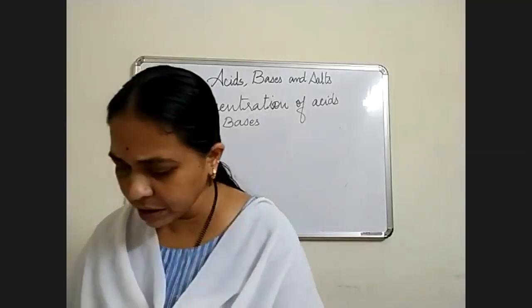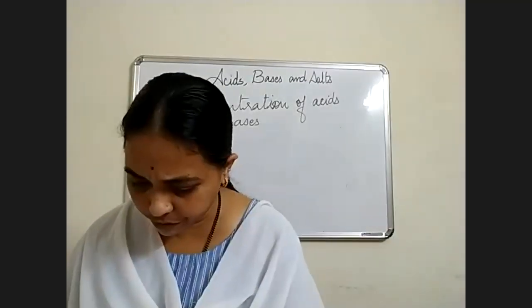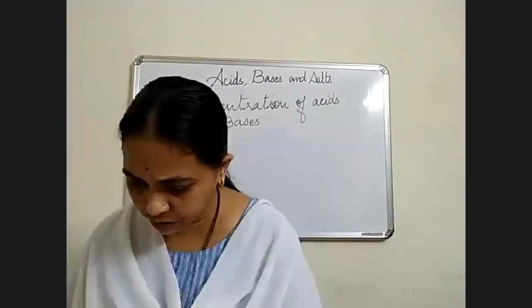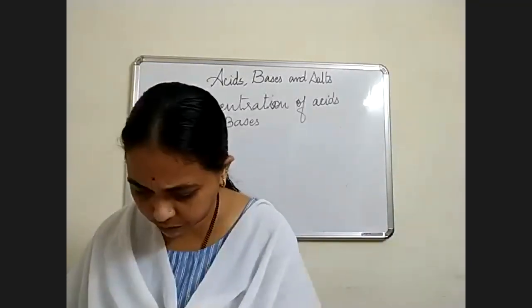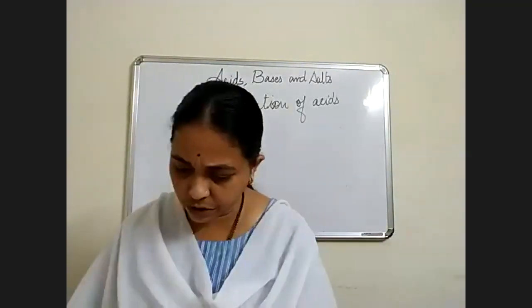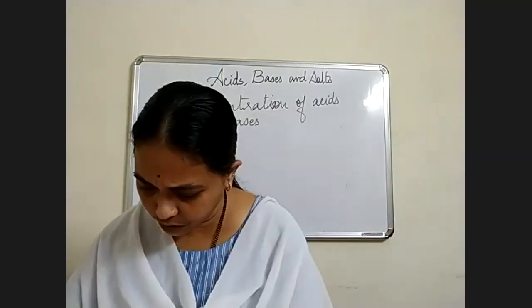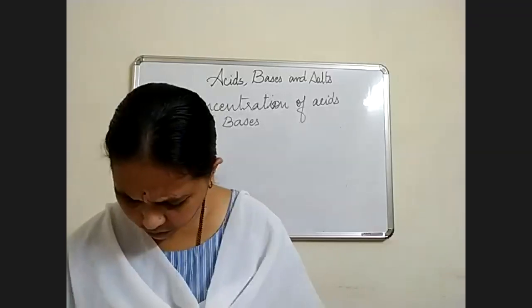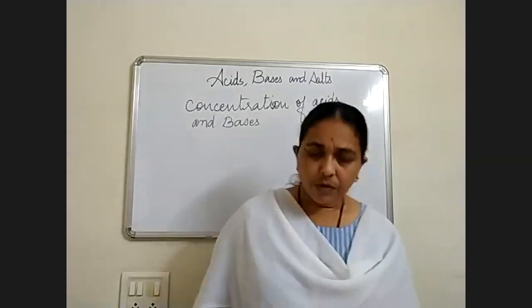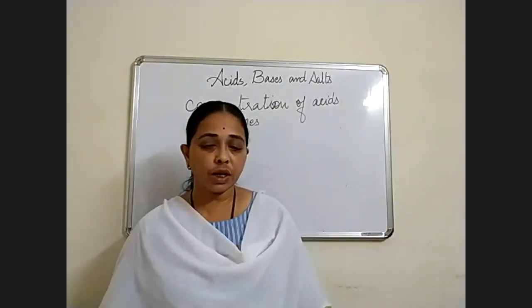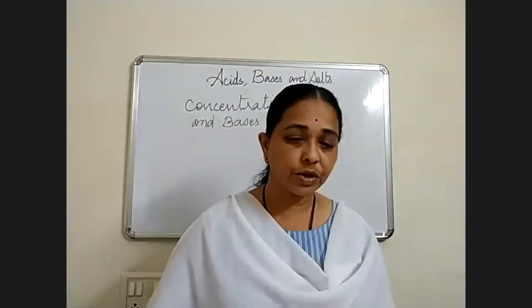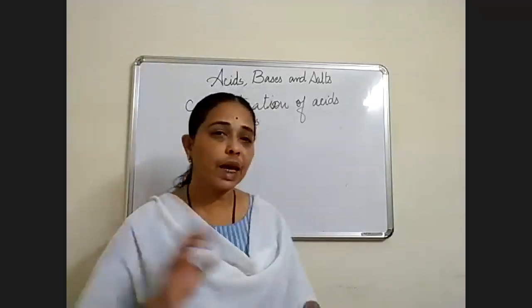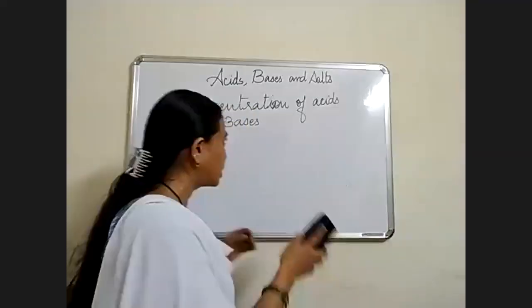We have the neutralization of acids and bases that we will see afterwards. Neutralization means when acids and bases react with each other, that you are going to study in 10th standard.